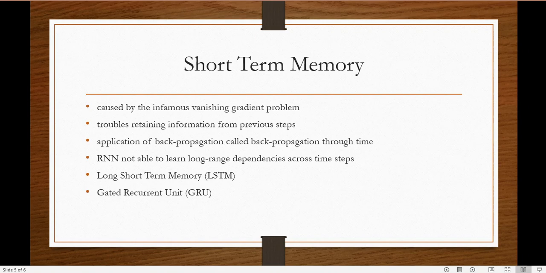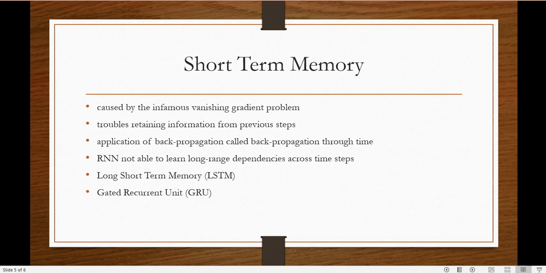Okay, so that problem is known as short-term memory. To understand short-term memory, we have to first discuss the vanishing gradient problem. We already covered some part of vanishing gradient.